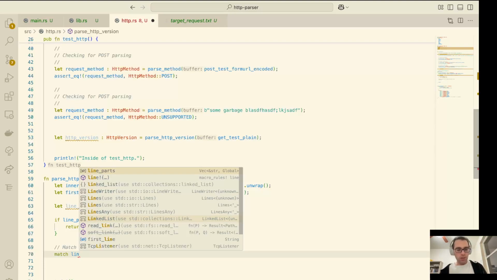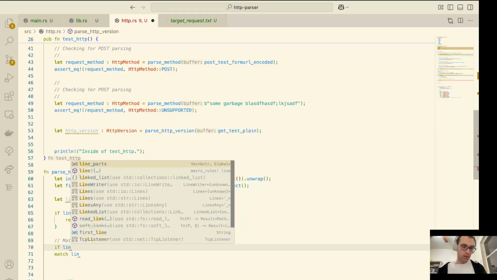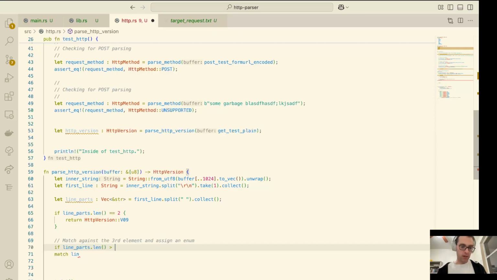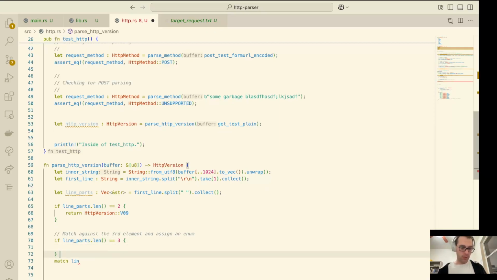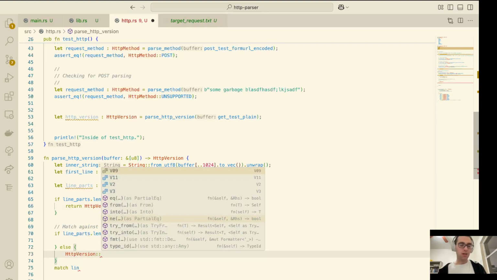We really should check that it's longer than that. Yeah, you know what? I'm going to do it. I hate it. But let's validate that it's bigger than that. If line parts dot length is greater or say equal to 3, else HTTP version. Oh, here's a fun thing we're about to do.